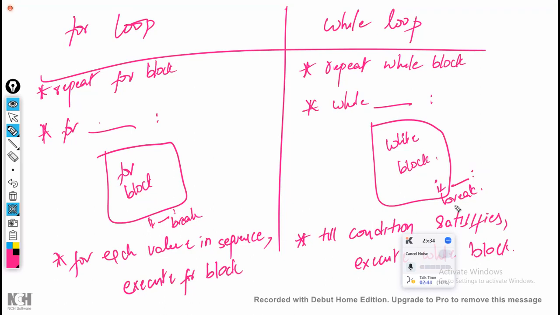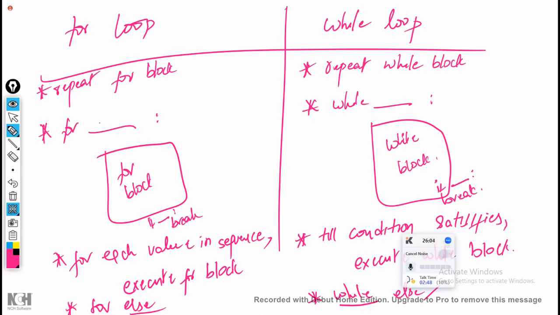Whatever happened in the for loop block, same to same. Now what is the else part? For loop with else, what is meant by else here? If no break was executed, meaning the entire loop was executed successfully without any break, else also should be printed. The same thing, while with else. If the entire while loop was executed without any break, else will be executed. If the while loop is broken in between, else will not be executed. Same to same, whatever we have for the for loop.